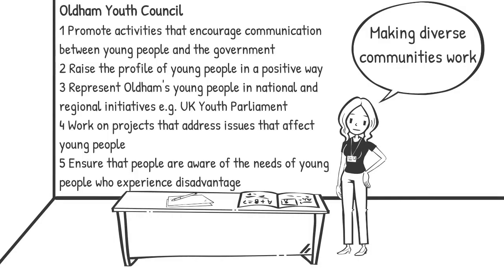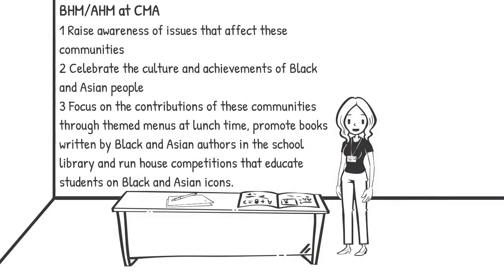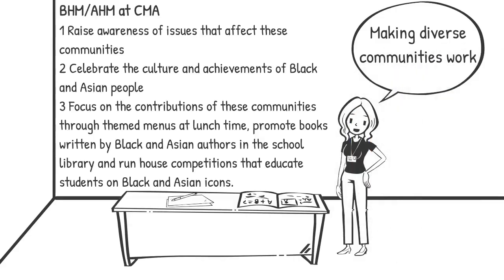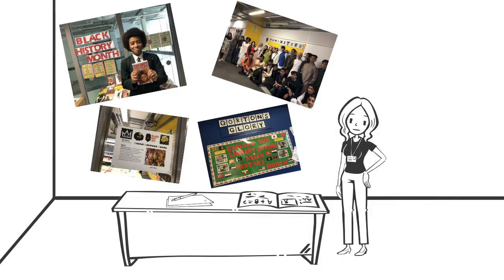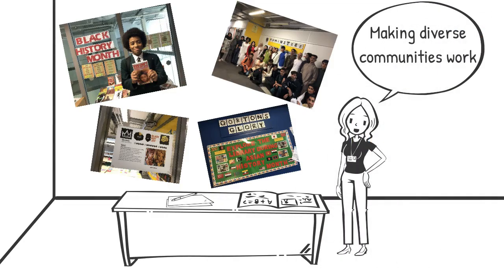At Cedarmount Academy, we celebrate Black History Month in October and Asian History Month in March. The aims of these months are to raise awareness of issues that affect these communities, and celebrate the culture and achievements of Black and Asian people. We also focus on the contributions of these communities through themed menus at lunchtime, promote books written by Black and Asian authors in the school library and run house competitions that educate students on Black and Asian icons. Here are some photos taken during Black History Month and Asian History Month at CMA.